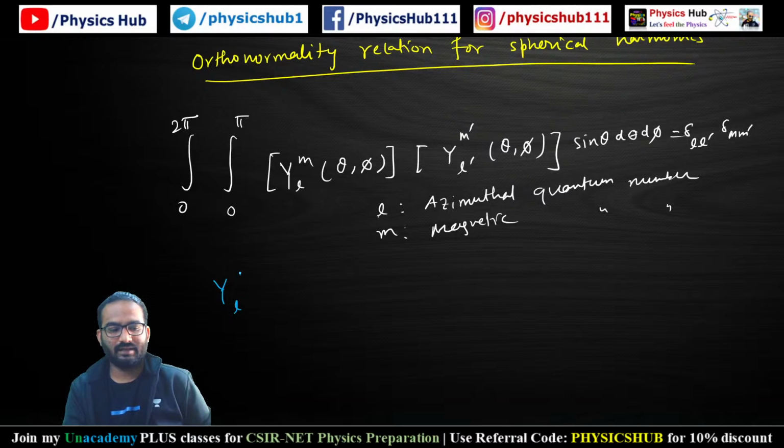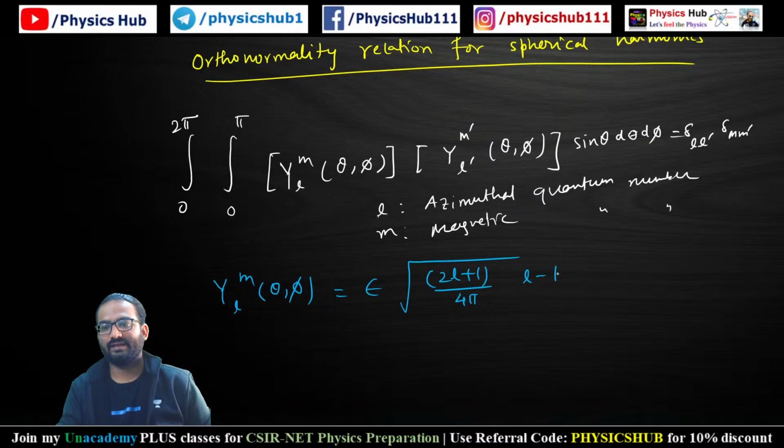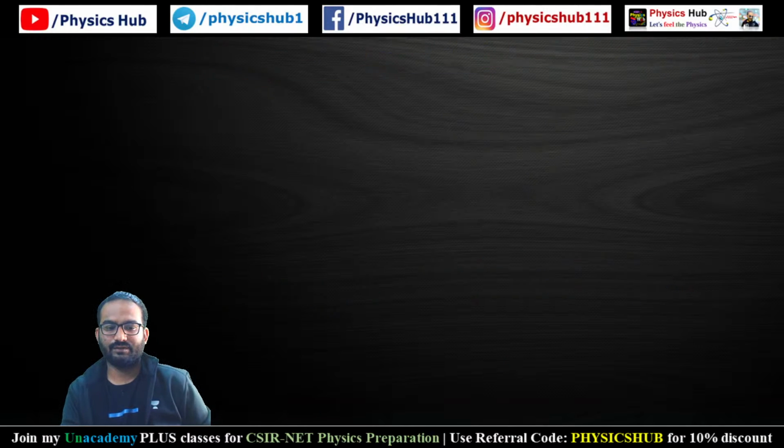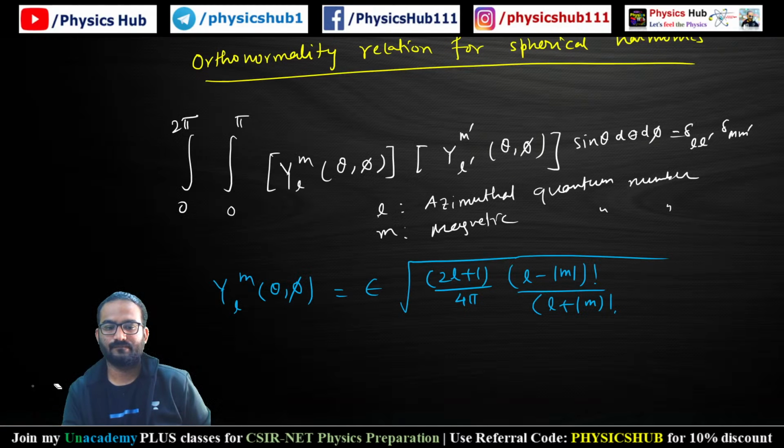The expression is a little bit complicated, but you can just consider it: epsilon root over twice L plus 1 divided by 4 pi into L minus m factorial divided by L plus m factorial, into e to the power i m phi P l m.